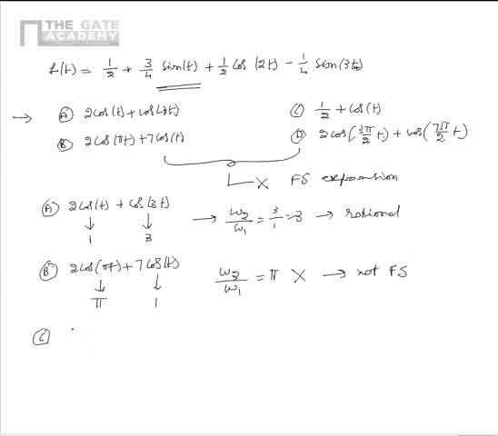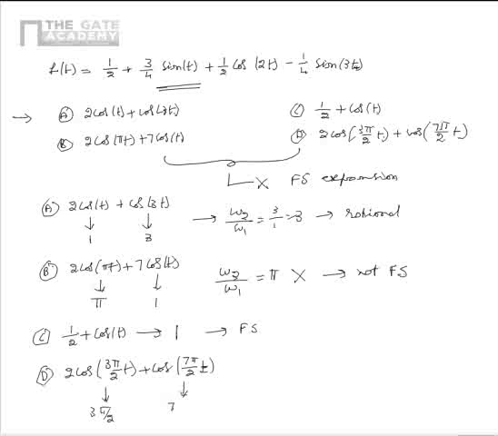Similarly, if we consider option C, here the signal is given as 1 by 2 plus cos t, and we see that it is at an angular frequency of 1 radian per second. So this is a Fourier series expansion. If we consider option D, where the signal is given as 2 cos 3 pi by 2 t plus cos 7 pi by 2 t, we see that cos 3 pi by 2 t is at an angular frequency of 3 pi by 2.